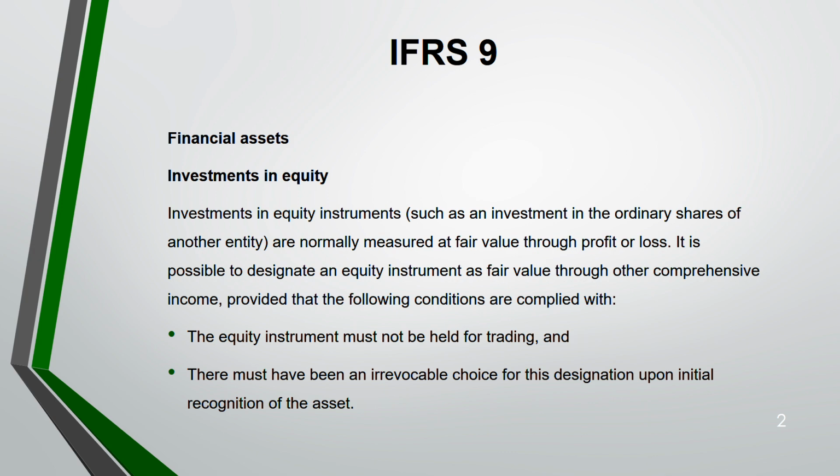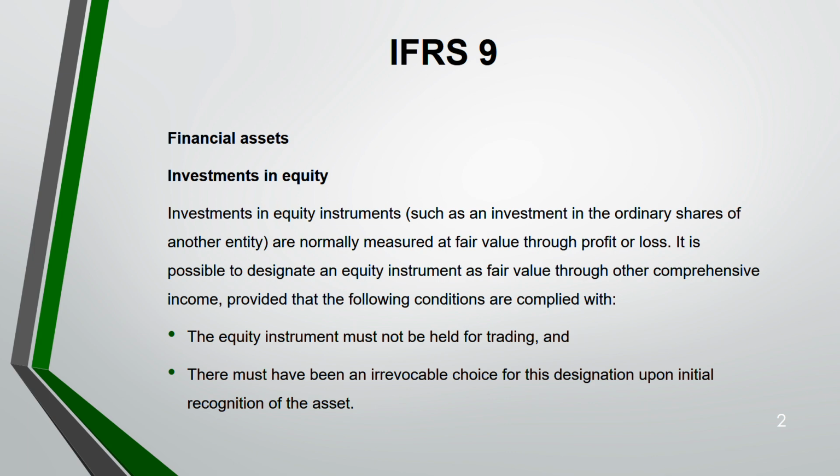So in short, investment in equity is fair value through profit and loss. But you can make an election to go into OCI if these two conditions are met. One condition is it is an irrevocable choice. Forever it will remain once you make the election. Then your equity must not be held for trading. If your equity is held for trading, you cannot put it to OCI. Think of it like that. Normally, any profit and loss that is held for trading will go to profit and loss. Same for this also. If it is held for trading, you cannot take it to OCI.